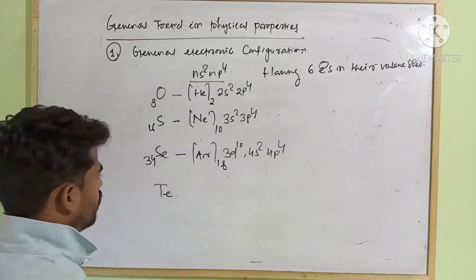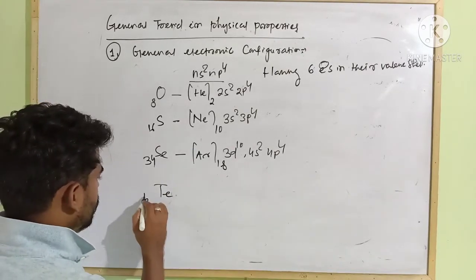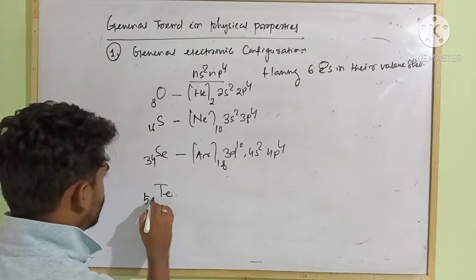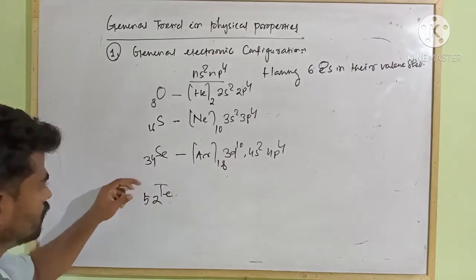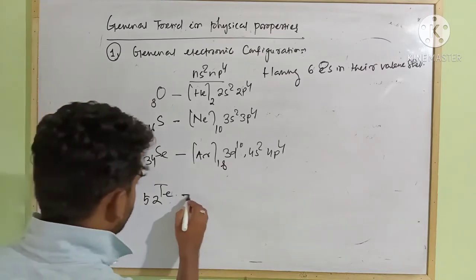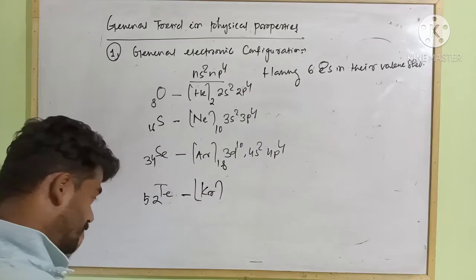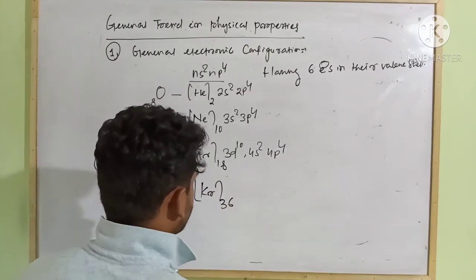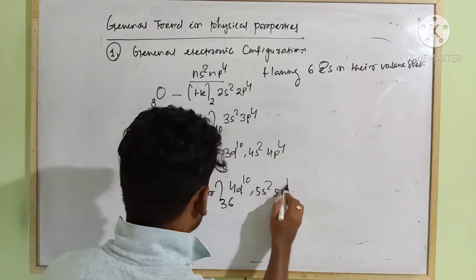Next tellurium: you add 18 over here, that will be 52. Its configuration can be written as krypton 4d10 5s2 5p4.